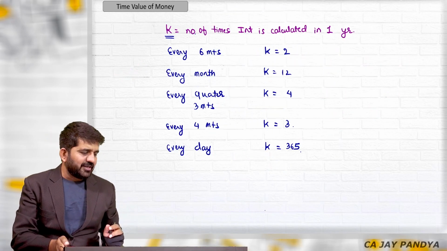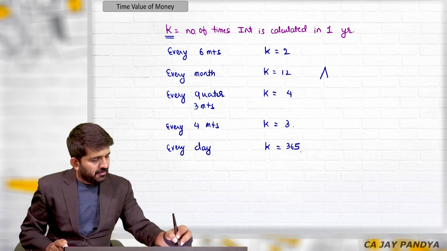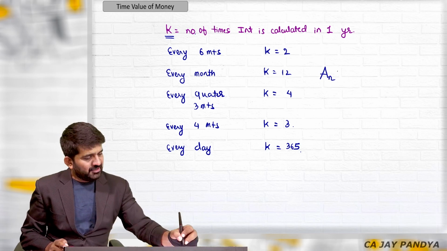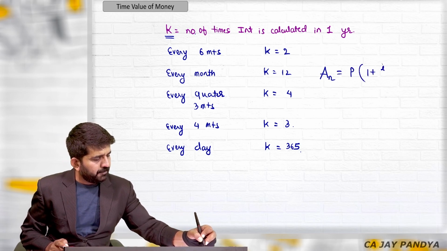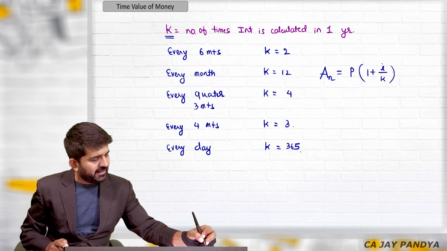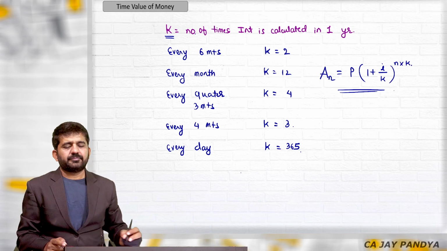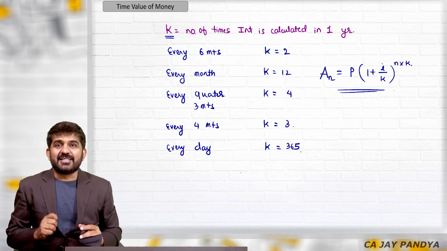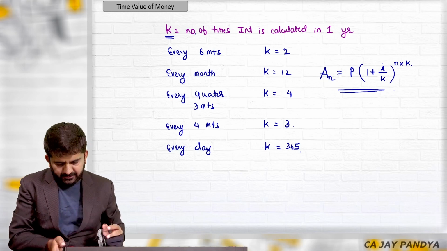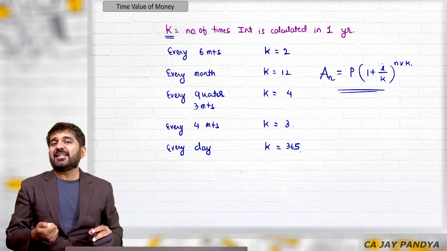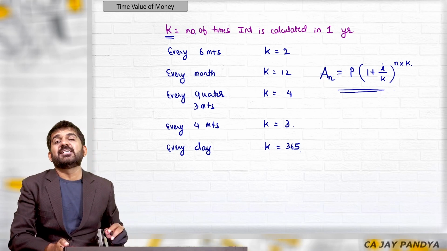So when interest is calculated more than one time in a year, my amount after n years will somewhat change. It will be P into (1 plus I divided by K) raised to n multiplied by K. This is when the interest is compounded more than one time in a year. Again, this is a mathematical concept. Let us again move to a financial concept based upon this K.